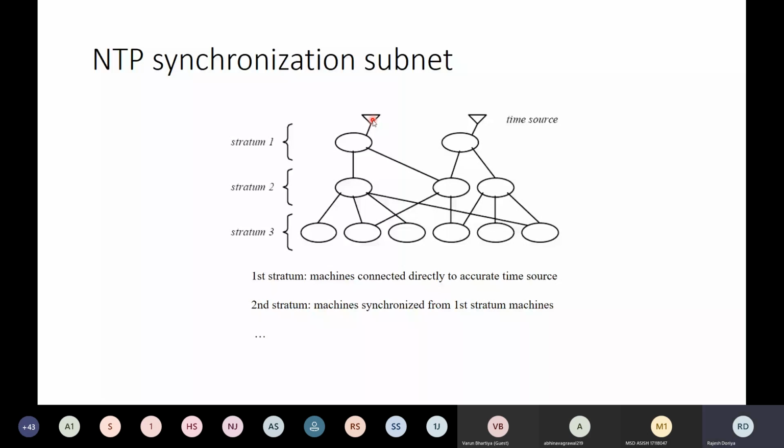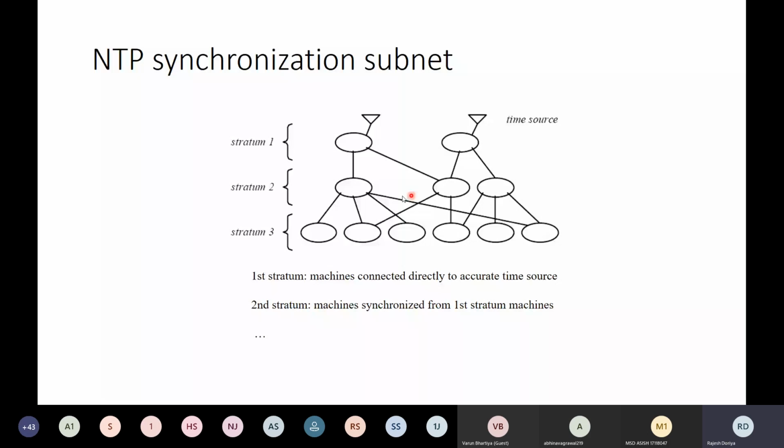So these are time sources, and let's say we have got a few systems, and these systems are synchronizing their clocks with these time sources. And we have got some more systems, and these systems are synchronizing their clock from the systems placed just above them.